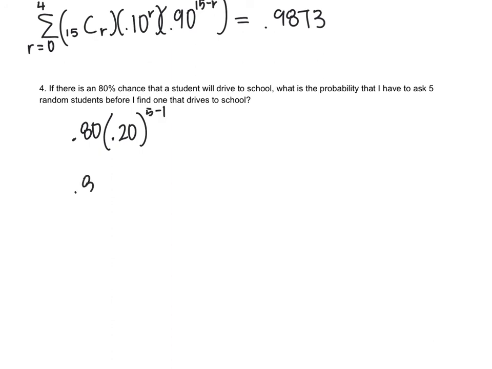So we're doing 0.80 times 0.20 to the 4th, which is going to give us 0.00128. So less than 1% chance that you have to ask 5 students before you find one that drives to school.